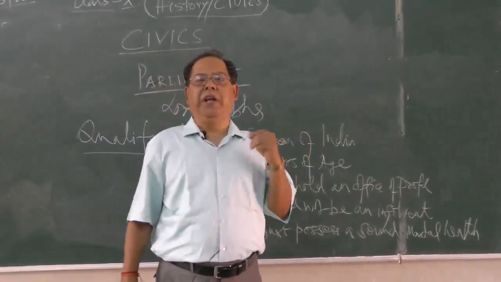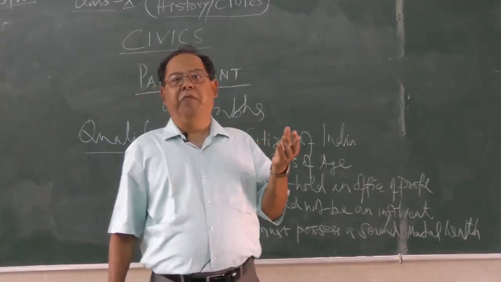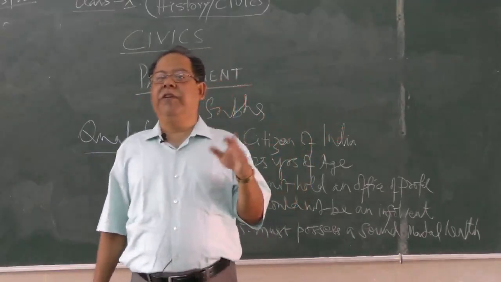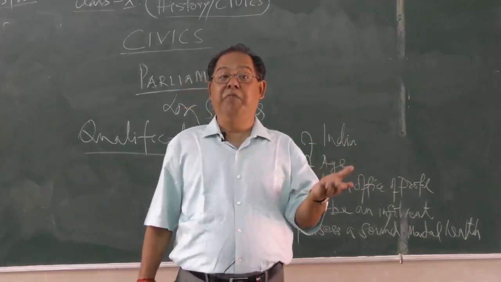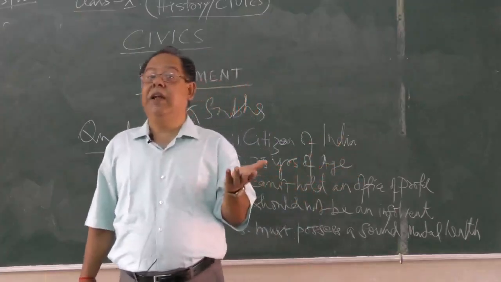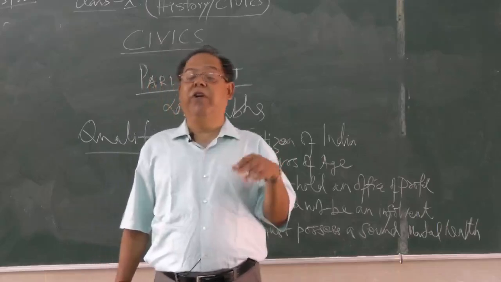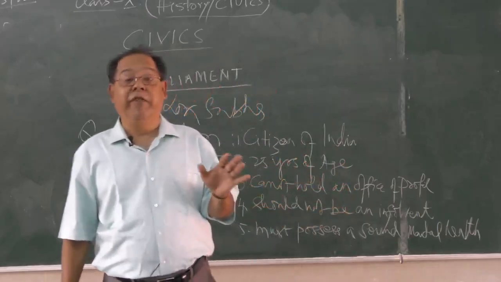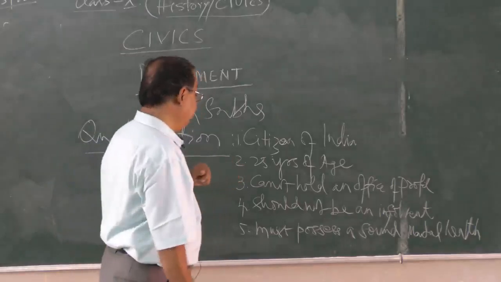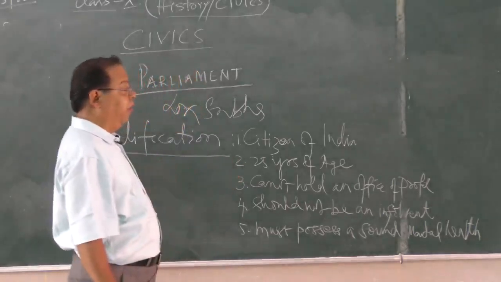You have seen so many officials, particularly IAS officers or IPS officers, resign first and then become an MP, I mean a member of Lok Sabha, Rajya Sabha, or maybe even an MLA. So, that is a very important qualification. Must not hold an office of profit.